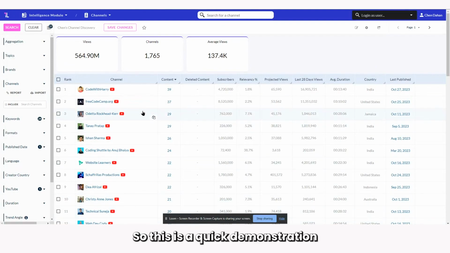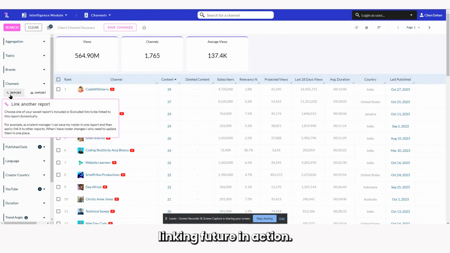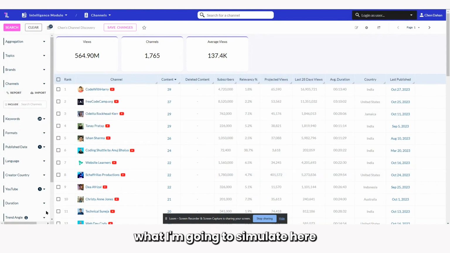So this is a quick demonstration of the new report linking feature in action. So basically what I'm going to simulate here is doing channel discovery. So let's say I'm a talent manager who's looking for new talent. And that means that I obviously don't want to see my current roster in the results. So how do I do this?